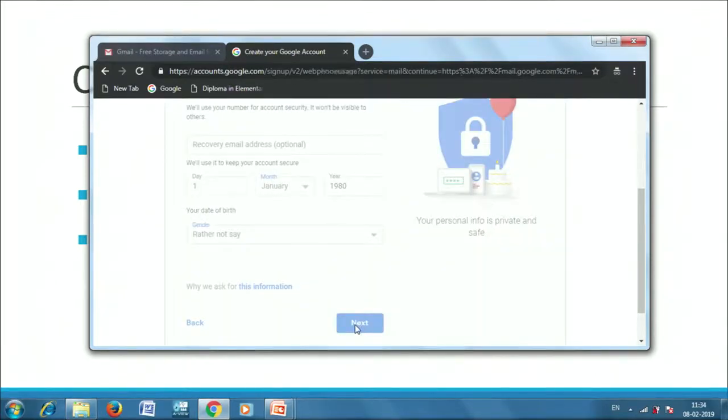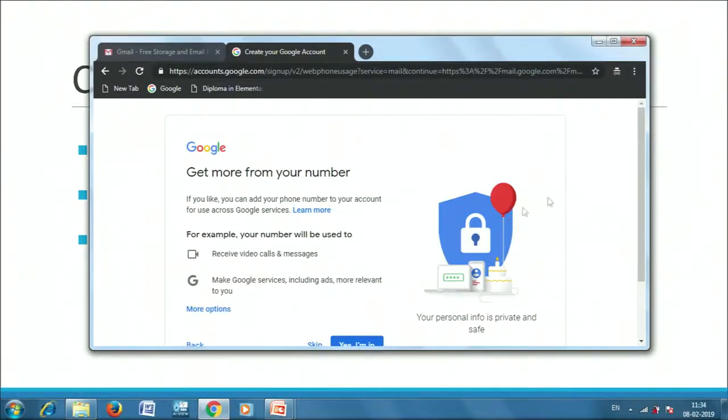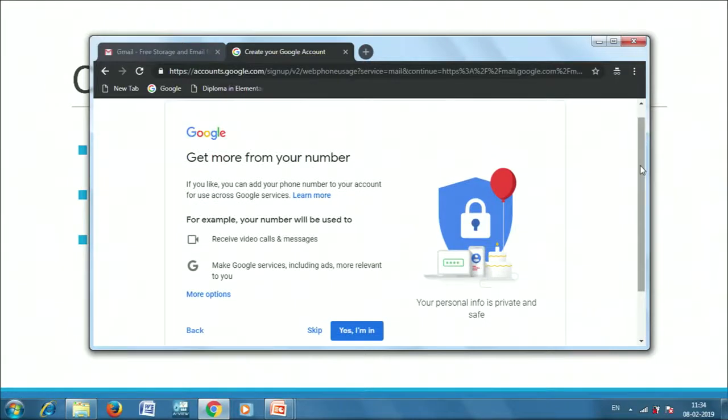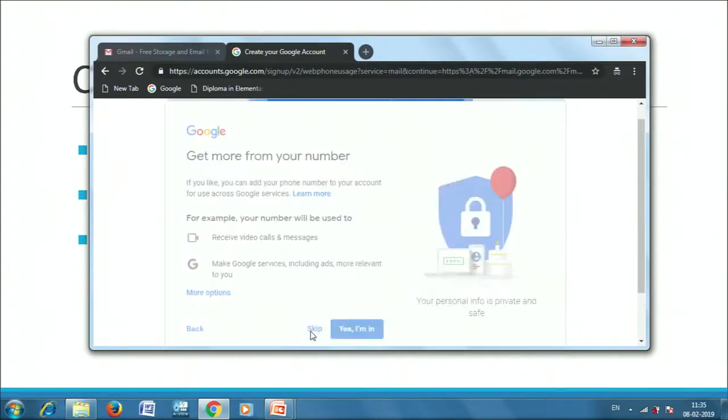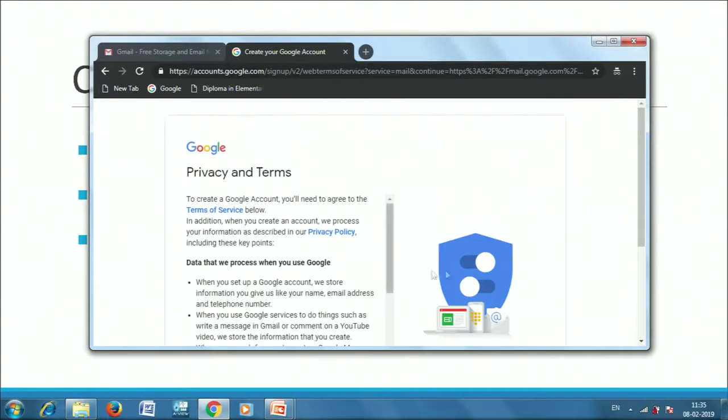Click on next and go to the next screen. Now, as we have mentioned our number, Google is suggesting that we avail different services related to the mobile number. Let's skip, as we are not interested in these services at the moment.